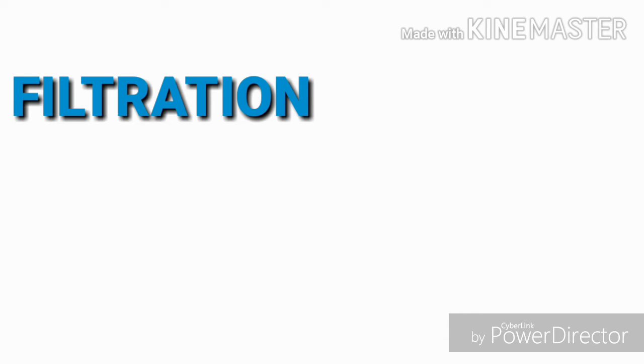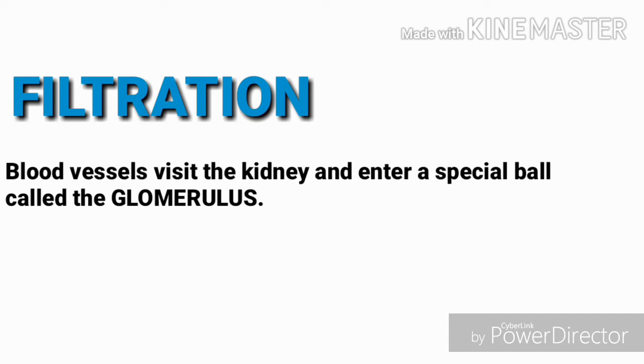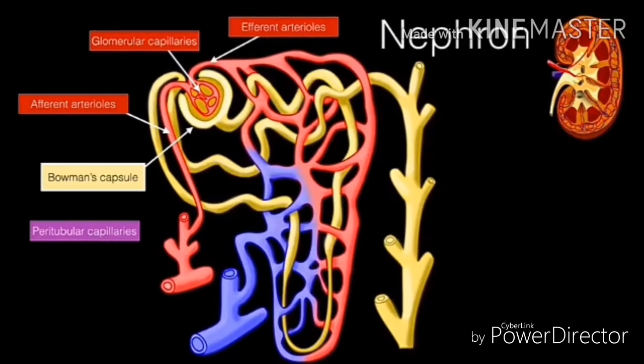Filtration. The kidney is the body's blood filtering system. Blood vessels visit the kidney and enter a special ball of capillaries called the glomerulus. The glomerulus is nestled within a region of the kidney called the Bowman's capsule. This is where filtration occurs. As blood is pushed through the tiny capillaries, the high pressure forces fluid to pass through the capillary walls.